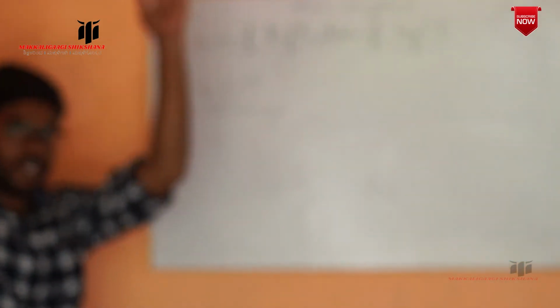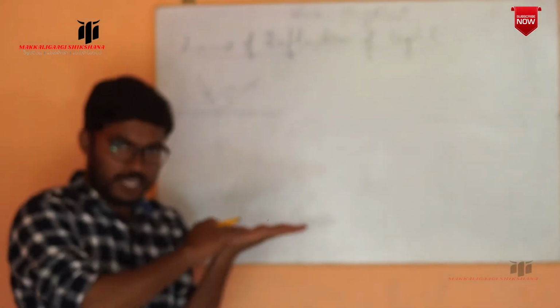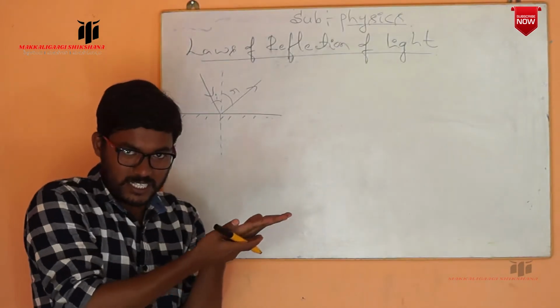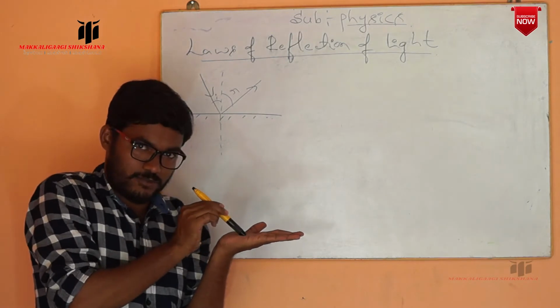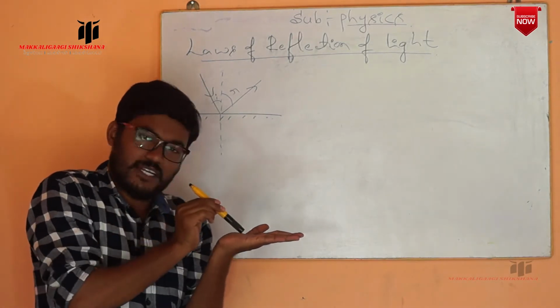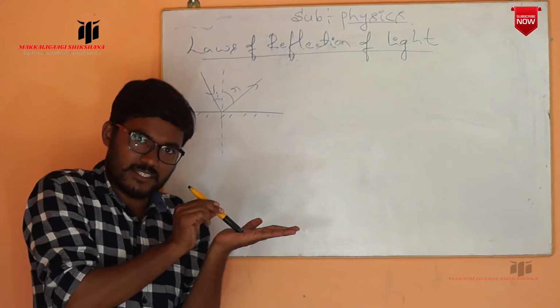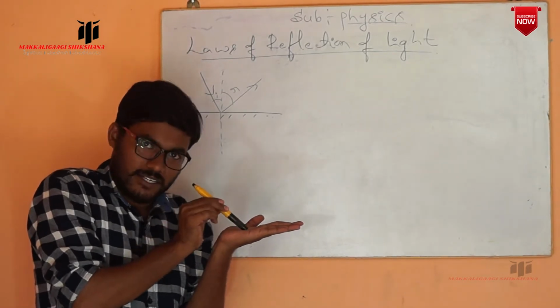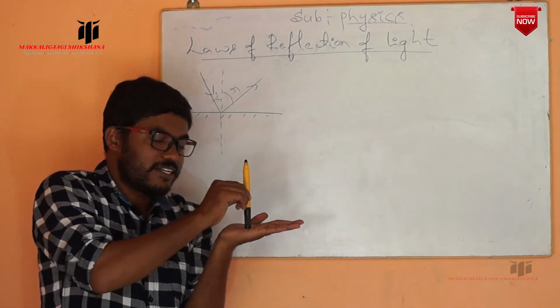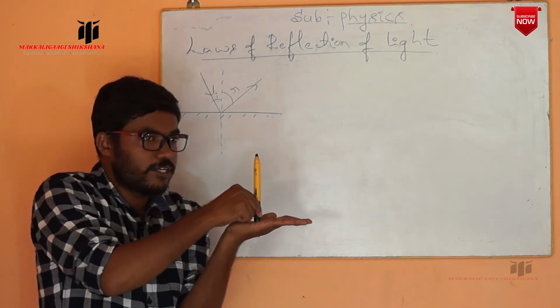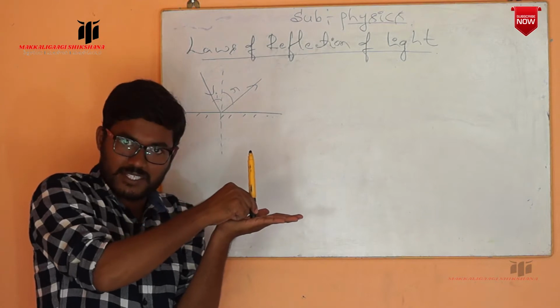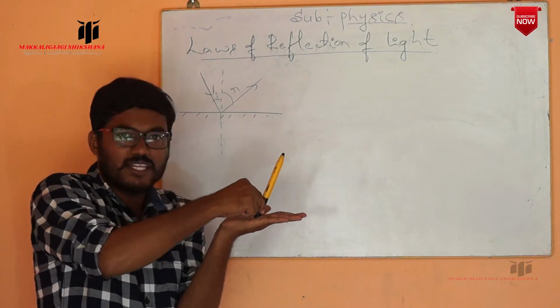Please observe carefully here. This is one reflecting surface. Here it is silver. Now the light ray is incident on this surface like this. This we call as the incident ray. Now it is a normal. We draw a line which is perpendicular to this surface, that we call as a normal. Now we get the reflected ray.